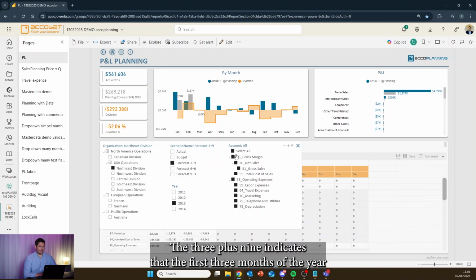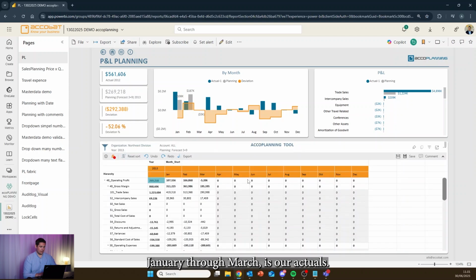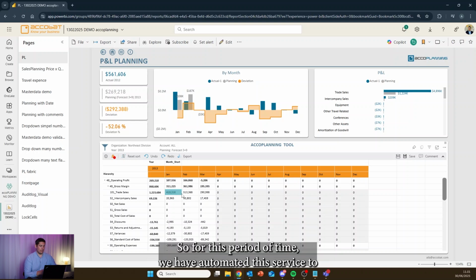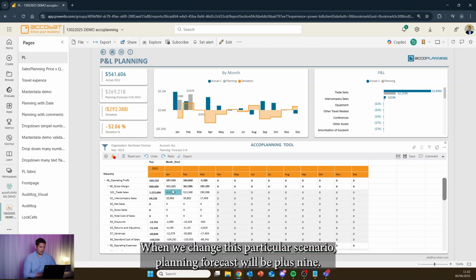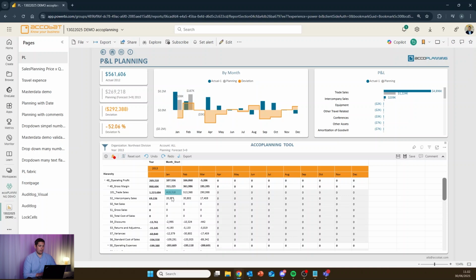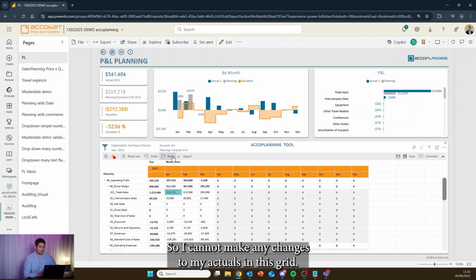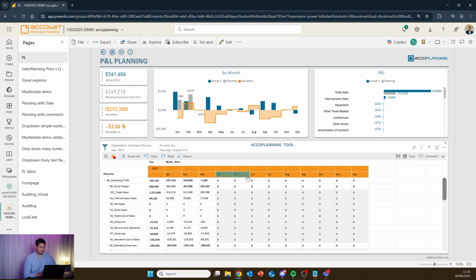The 3 plus 9 indicates that the first 3 months of the year, January through March, are our actuals. So for this period of time, we have automated this service to update the actuals when we change this particular scenario, planning, forecast 3 plus 9. And these are non-writable. So I cannot make any changes to my actuals in this grid, but I have all of the freedom to make changes in my last 9-month period here, which is April through December.